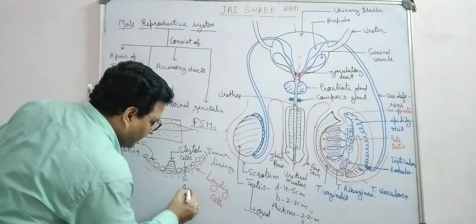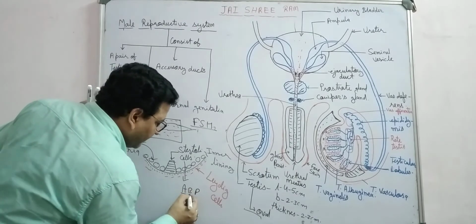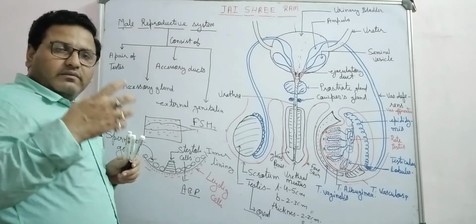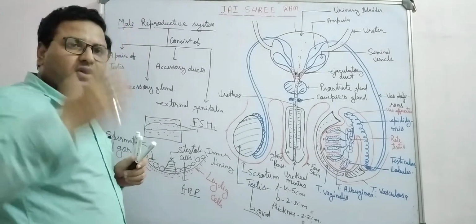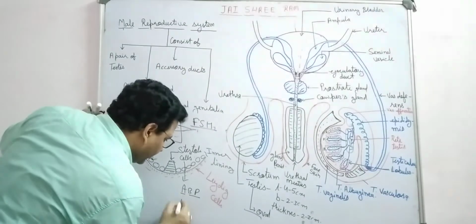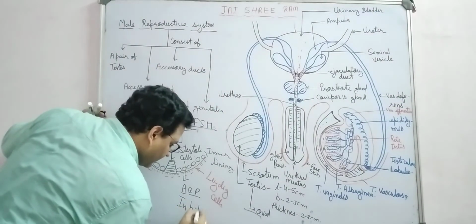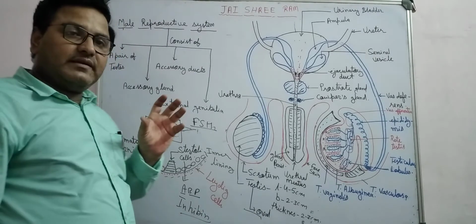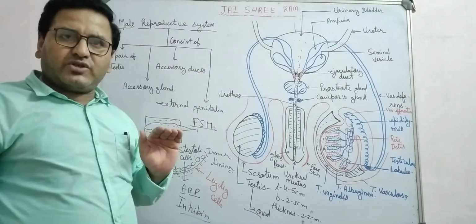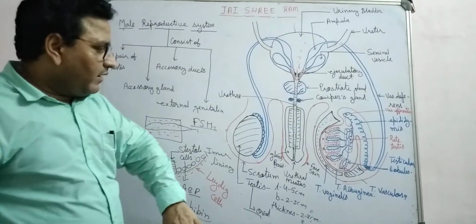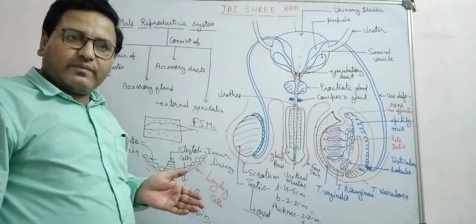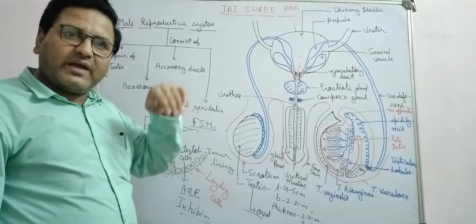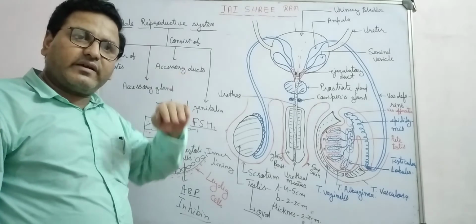One is ABP, androgen binding protein, which concentrates the testosterone, and the second one is inhibin. When there is a sufficient amount of testosterone, inhibin, through the feedback mechanism, influences FSH, by which secretion of testosterone decreases.